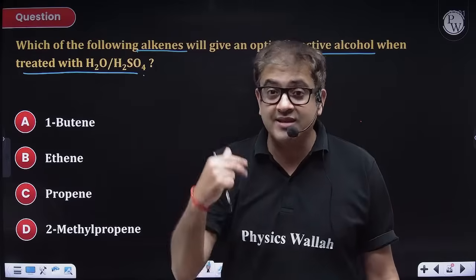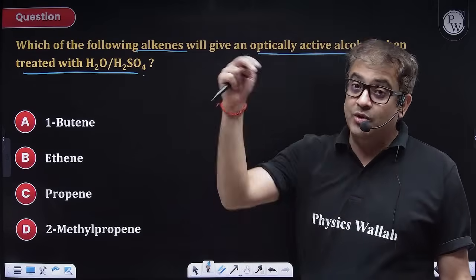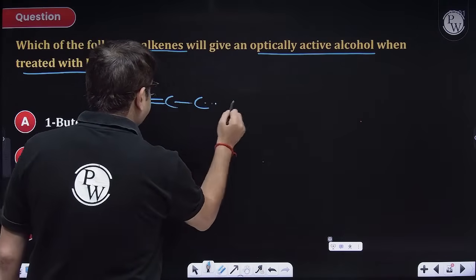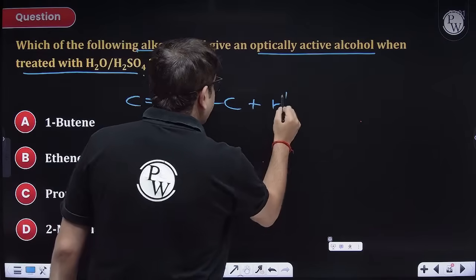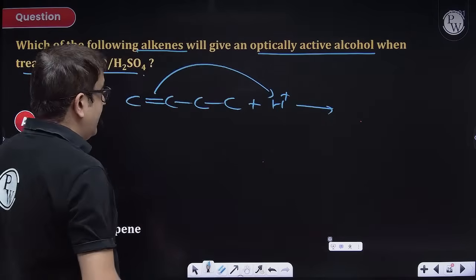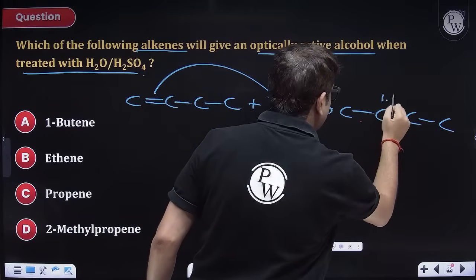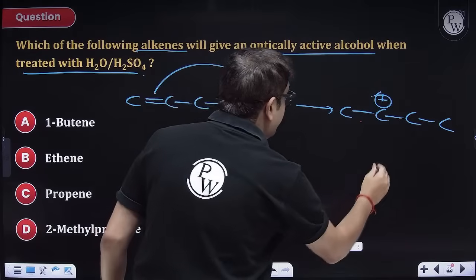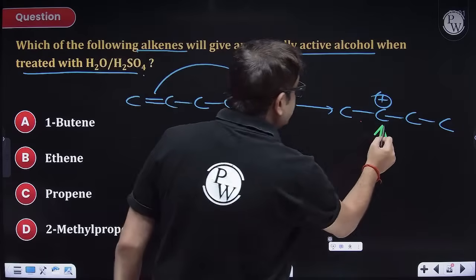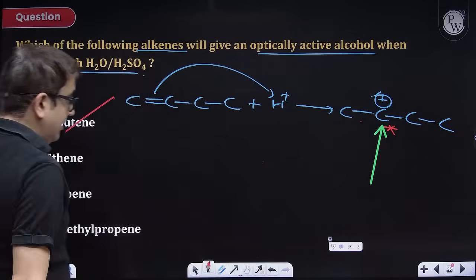What carbocations are stable? So butene will form what carbocation? A 2-degree carbocation. So once butene is attacked by H plus it will form a 2-degree carbocation, and this 2-degree carbocation will definitely receive the OH. And if this receives the OH, you will get this carbon as your chiral carbon. So it will give you an optically active product. So A will be your right answer.